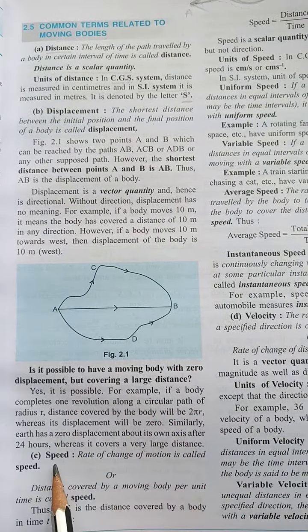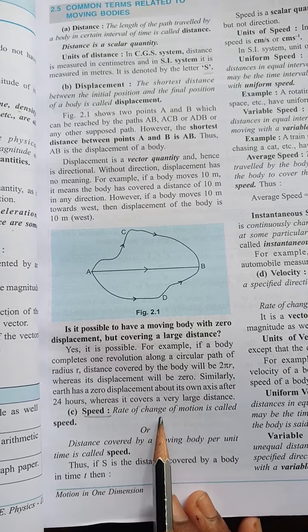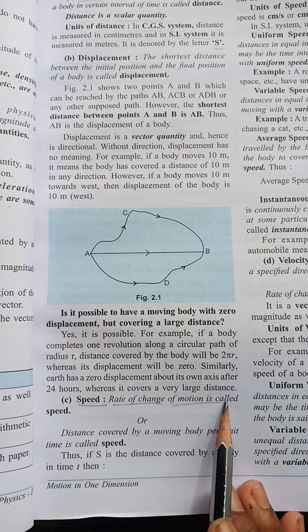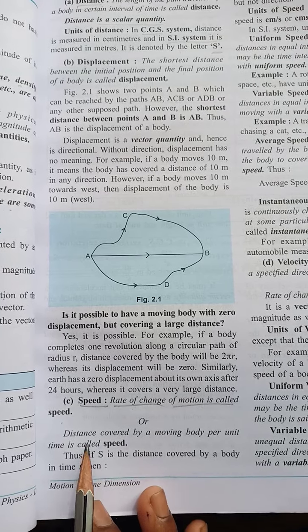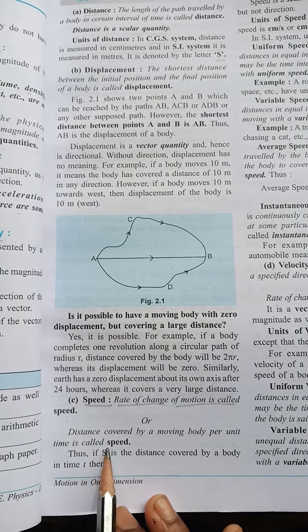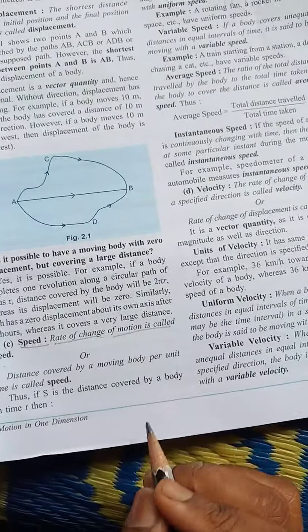Now speed. What is speed? Rate of change of motion is called speed. Or distance covered by a moving body per unit time is called speed. For example, a body is moving,